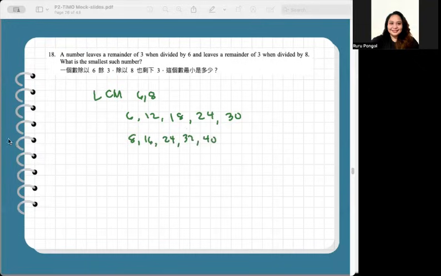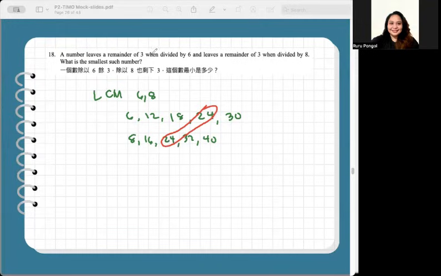From the listing method, we can identify the common multiple. It's number 24. 24 is the least common multiple of 6 and 8.